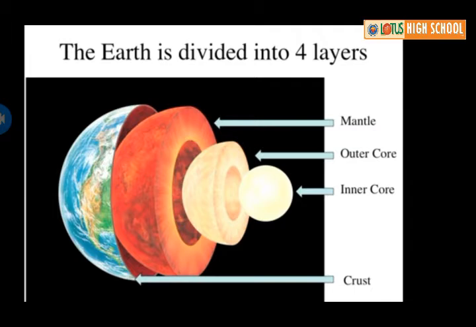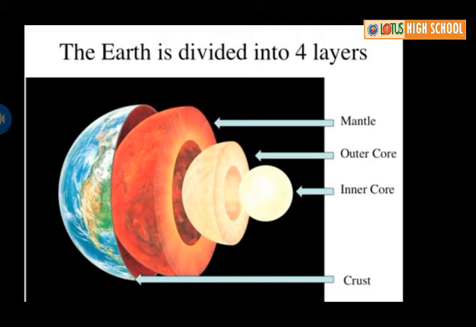We have observed several layers inside an onion. Just like an onion, the Earth is made up of several layers, one inside another. So here is the picture. The Earth is divided into 4 layers.